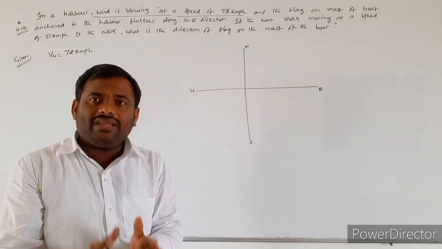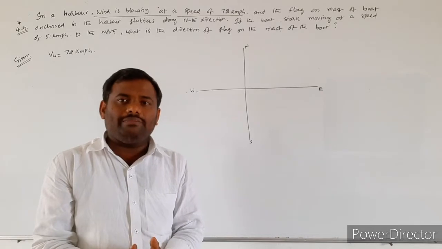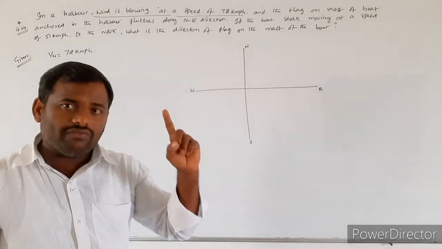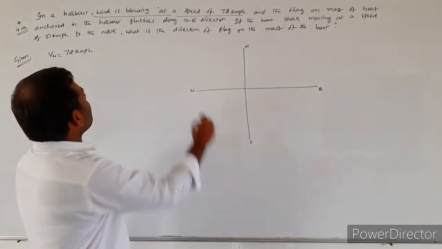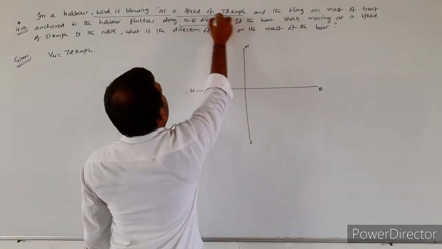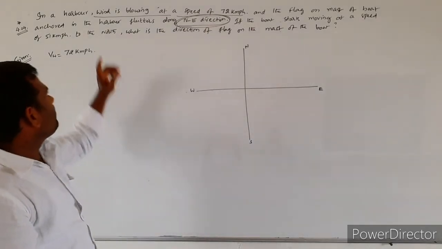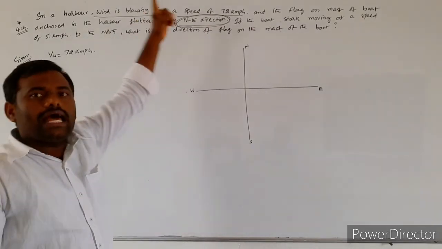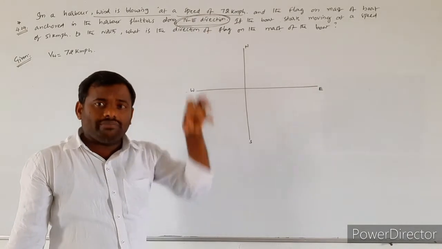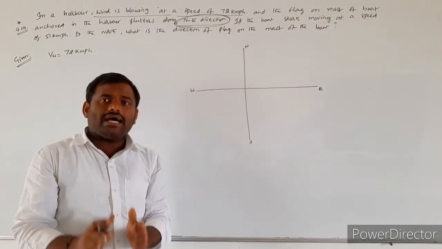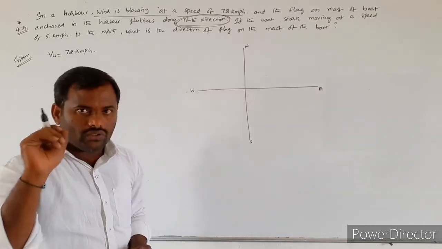Usually the flag will be fluttering in the direction of the wind. The flag flutters along the northeast direction, which means initially the flag flutters in the direction of the wind only.